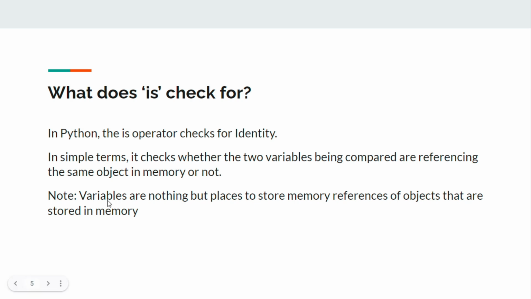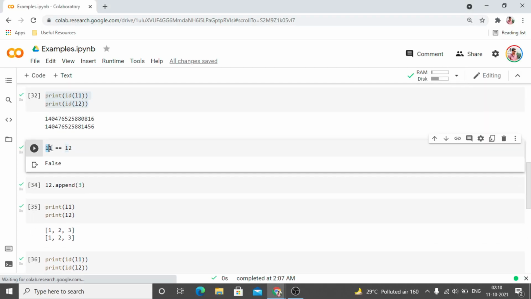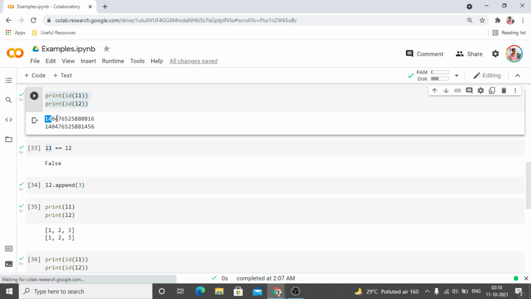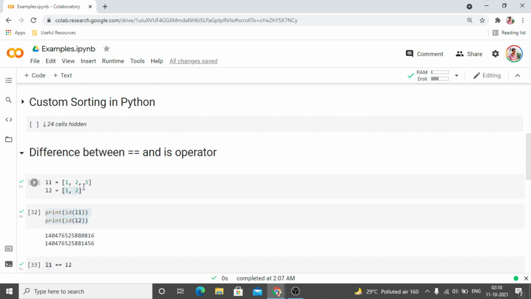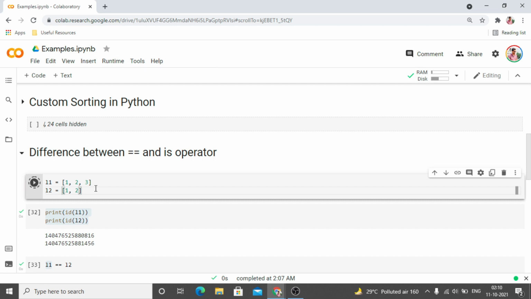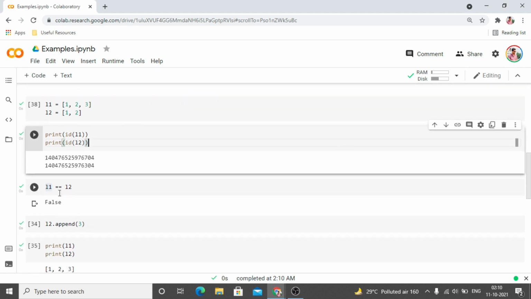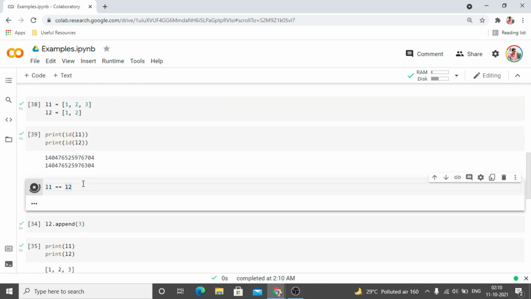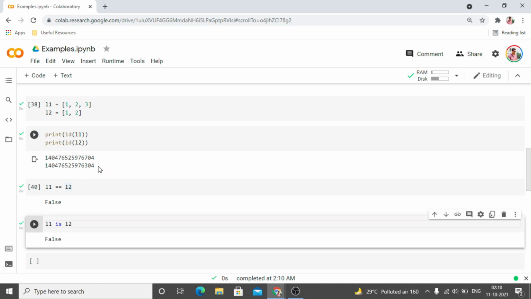Here I'll just mention that variables are nothing but places to store memory references of objects that are stored in memory. So in this case, L1 and L2 are placeholders. They are just storing the IDs, the addresses of the objects. If we check this example again from the start, L1 and L2 are different, so their addresses are different. We have checked that L1 double equals L2 returns false because their content is not matching. L1 is L2 also returns false because they are different objects.